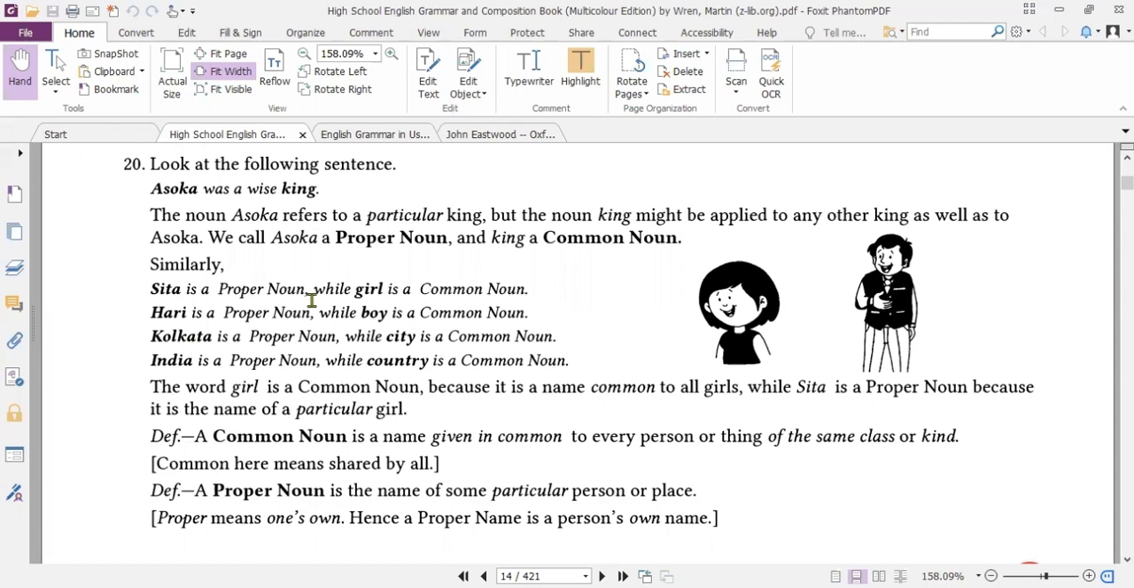you could see the individuals that we have in our surroundings, in our classes, they have a particular personality, and that particular individual could be the one. So we call Asoka a proper noun and king a common noun. Similarly, boy a common noun, but the boy named Abdullah, Abu Bakr, Ali, or other individuals who are part of our surroundings, our classes, that could be called a proper name.